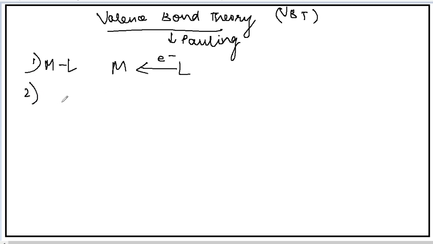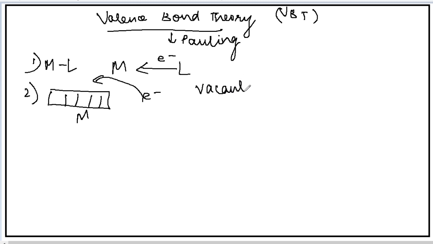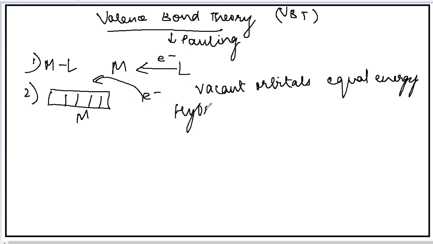When the ligand donates the electron to the metal atom, the metal should have vacant orbitals in order to occupy the electrons. The second point says that the metal should have the vacant orbitals in order to occupy the electrons, and these vacant orbitals should be of equal energy. In case these vacant orbitals are not available, then the orbitals will undergo hybridization.